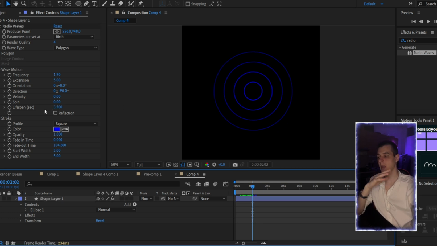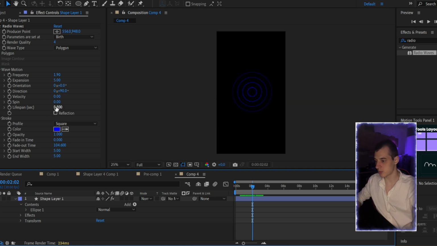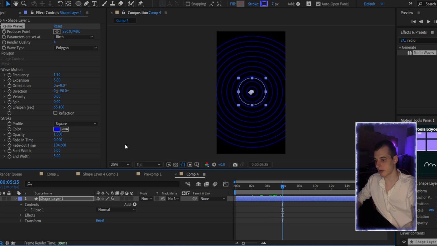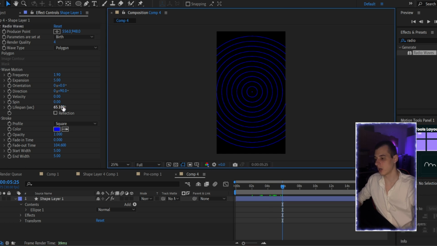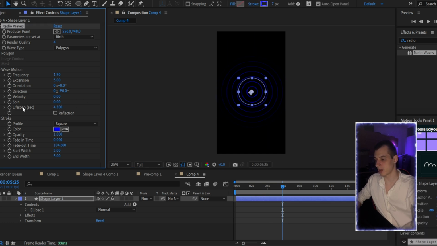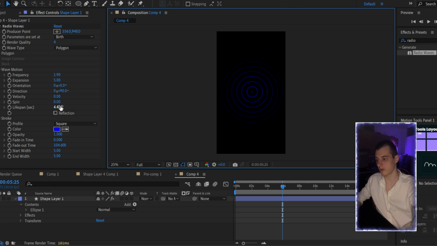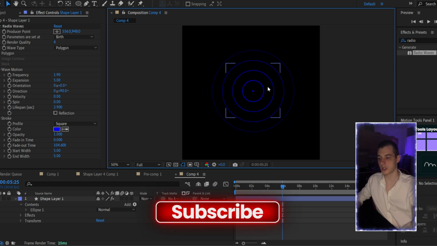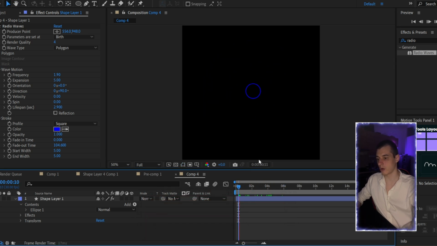So I make it to make our area of these circles. So I can adjust our circles radius with this property. So if we increase it, we will be able to see our circles somewhere here. But if we decrease it, it will disappear from this point, for example, or even from this, as you can see. Yeah. And all you need, you can just add here the radio tower.